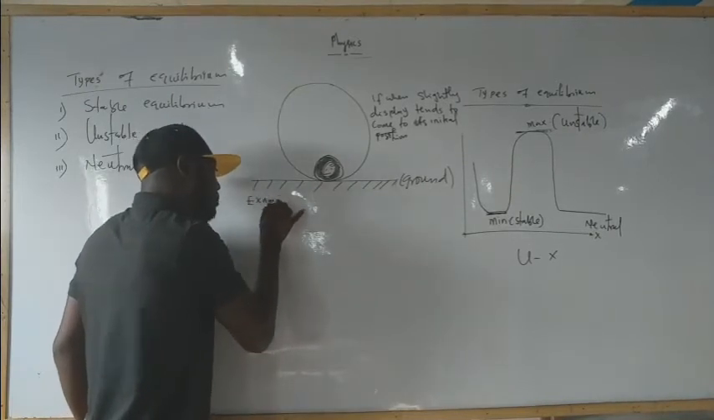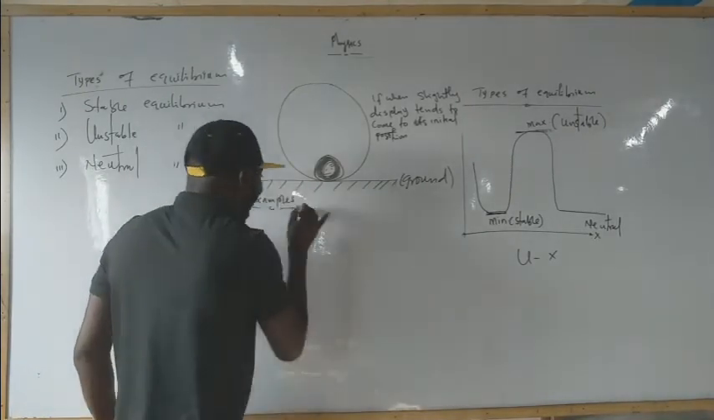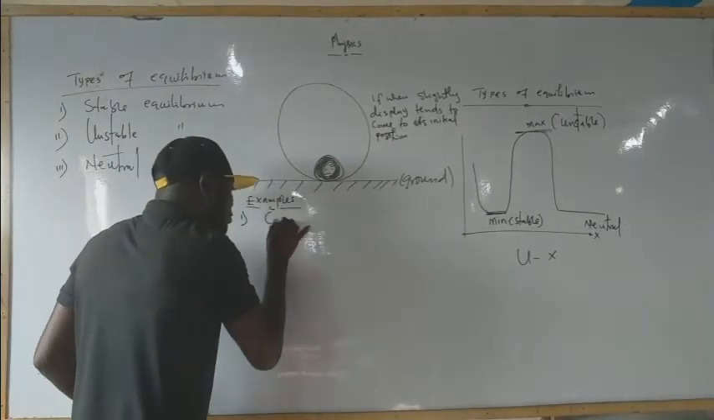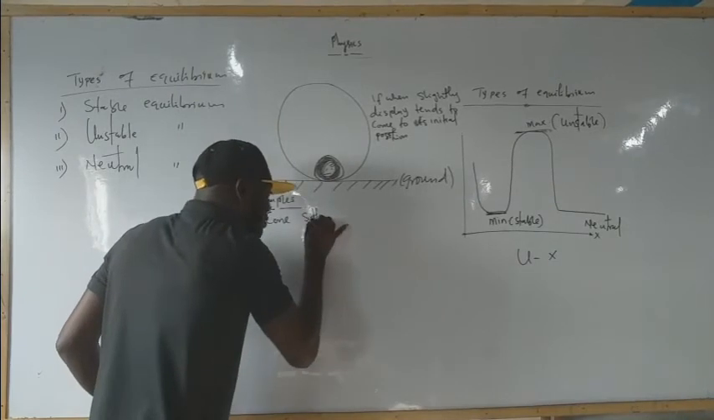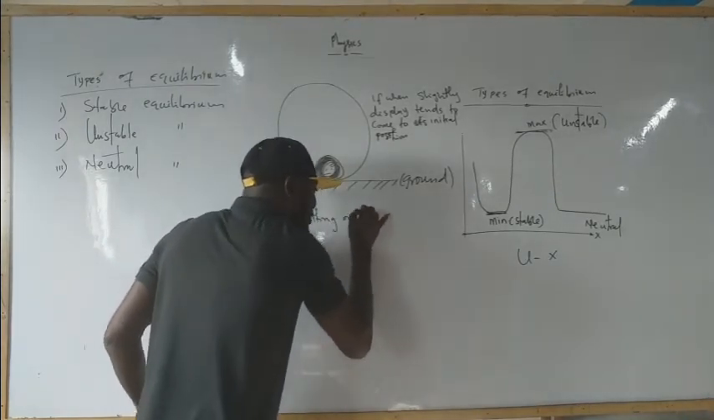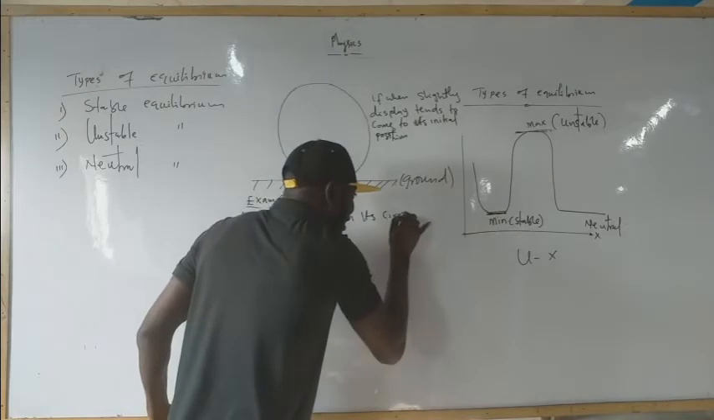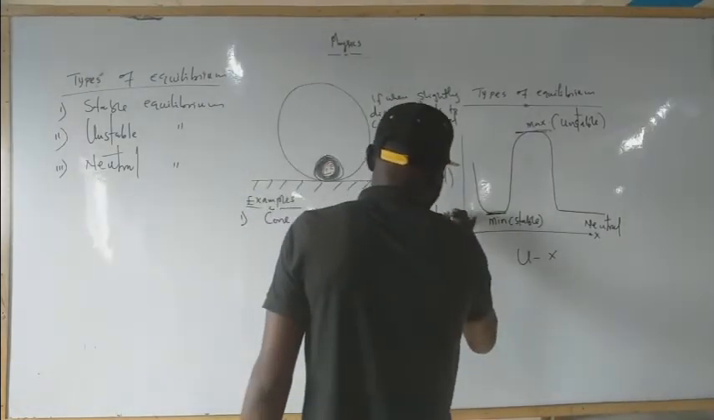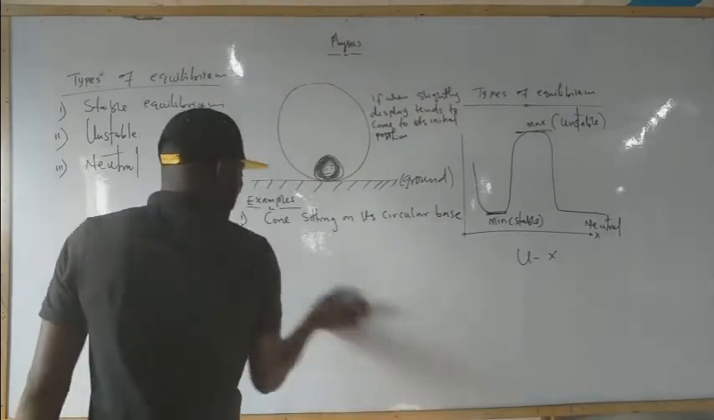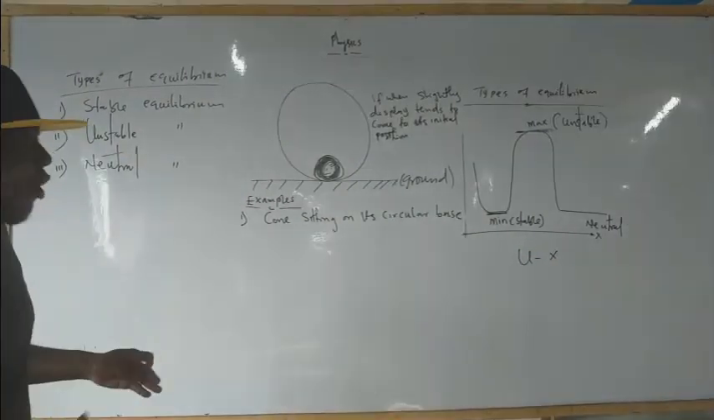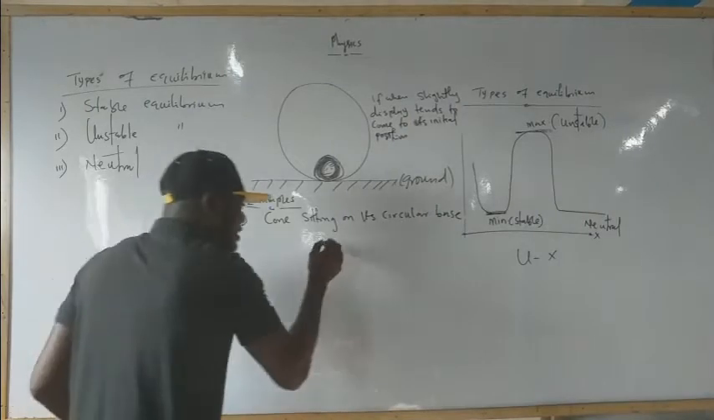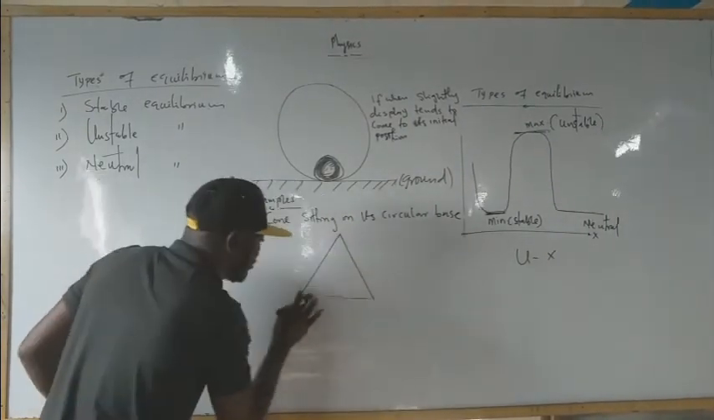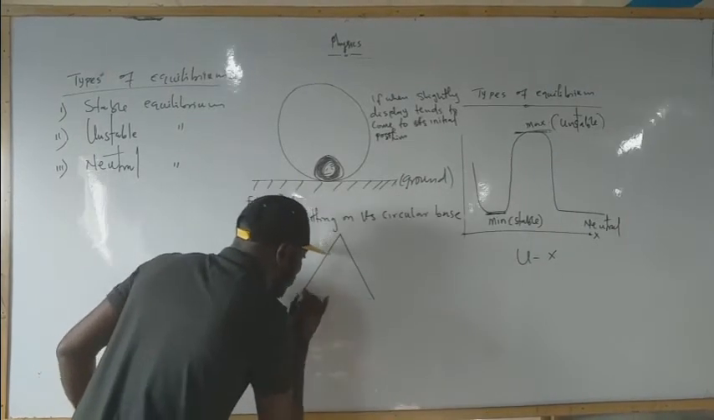Examples are when you have a cone sitting on its circular base. That's the first example: a cone sitting on its circular base.